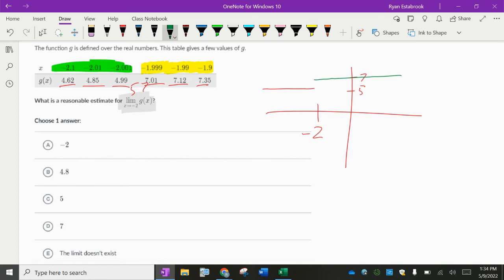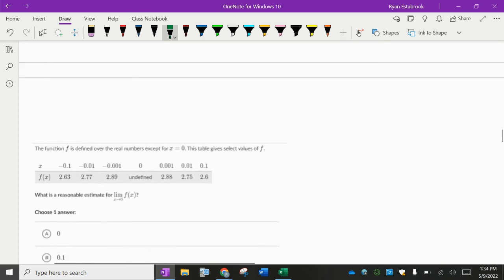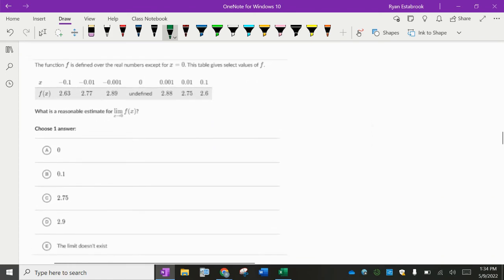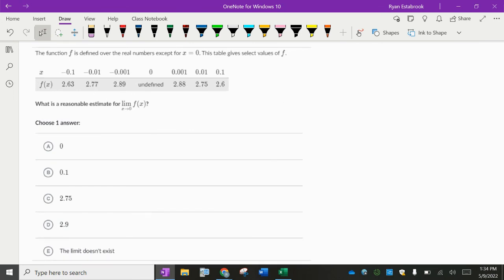So what would you say the limit is here? Does not exist. It's not 5, it's not 7, it's not even 6. Neither of those are getting closer and closer to 6, even though 6 is between 5 and 7. The limit does not exist because they're both going towards different numbers. All right, try the next one.